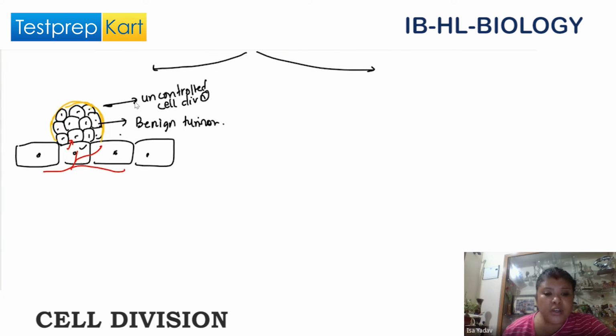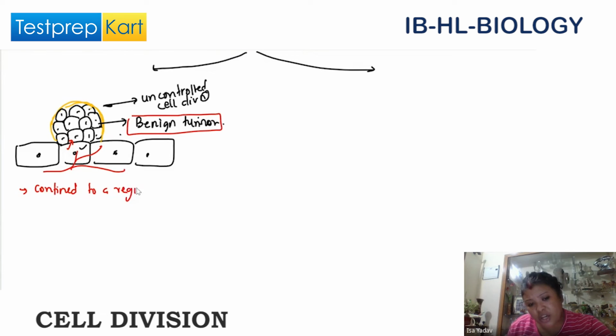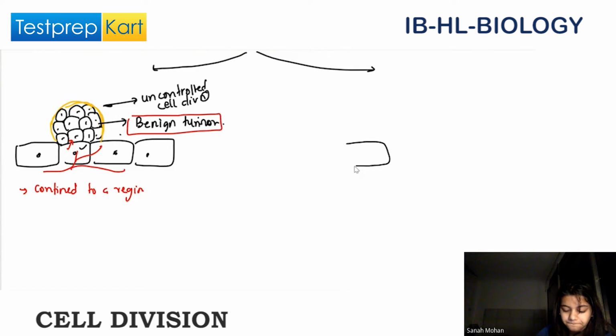So see here, this tumor is confined to a region. It is not spreading. So what is this tumor called? It is called a benign tumor. This tumor is confined to a region and is not spreading, so it does not cause cancer. Is it clear? Yes. Okay.